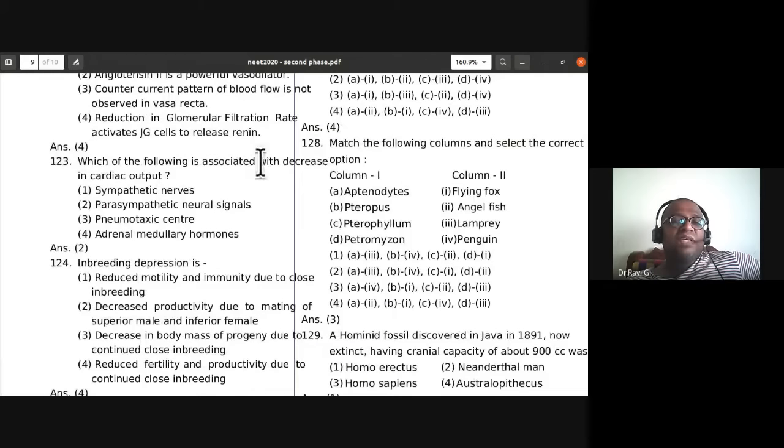Which of the following is associated with decrease in cardiac output? Is it sympathetic nerves or parasympathetic neural signals? Sympathetic nerves increase the cardiac output. Parasympathetic brings it back to normal, so it decreases the cardiac output. So parasympathetic neural signals.